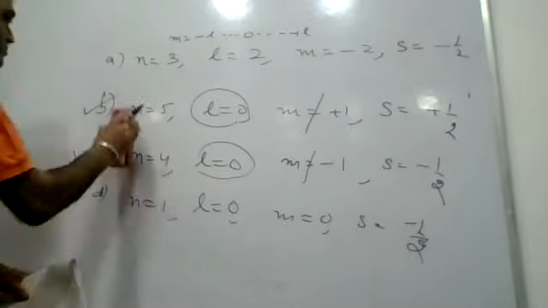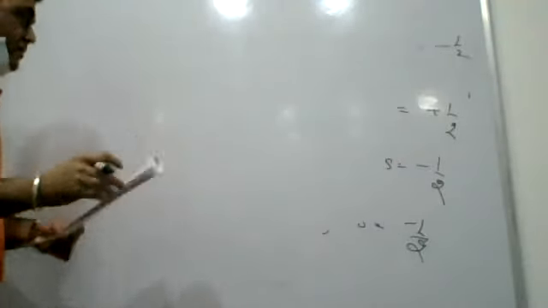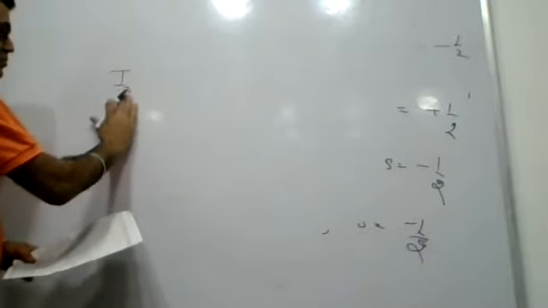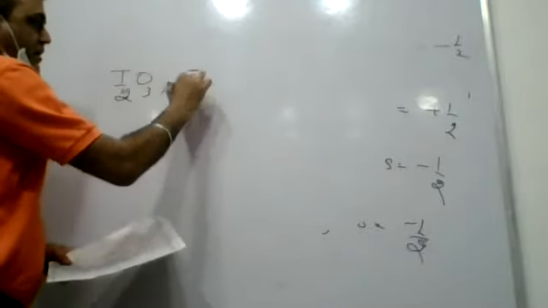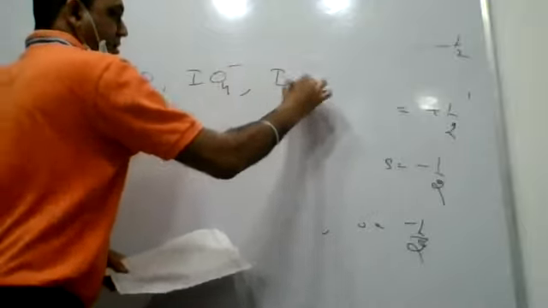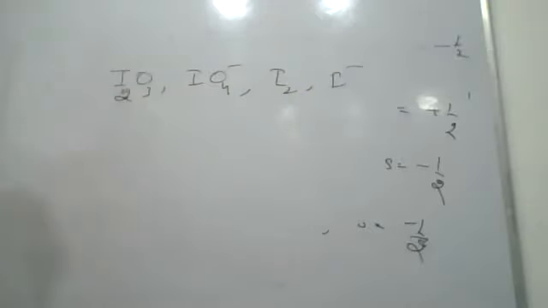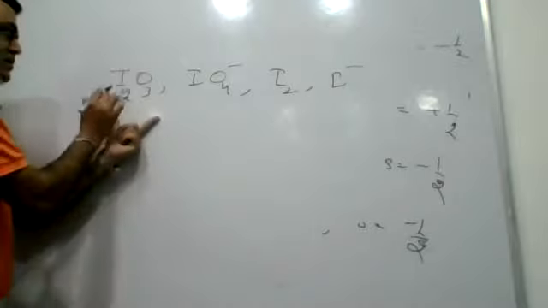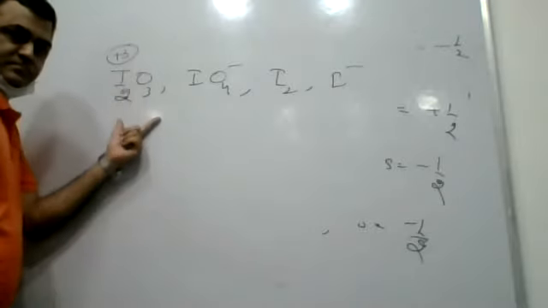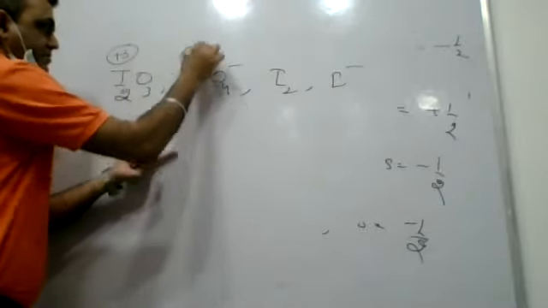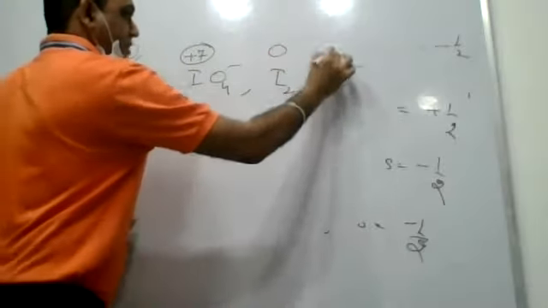Next question. You have been given species I2O3, IO4 with charge minus 1, I2, and I with charge minus 1. I have to pick an option in which all these species are arranged in decreasing order of oxidation state of iodine. Doing the mathematical calculations, it will be plus 3. This oxidation state will be plus 7. This oxidation state will be 0, and this is minus 1.